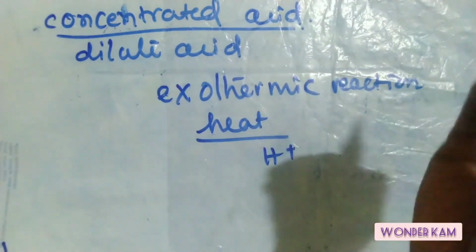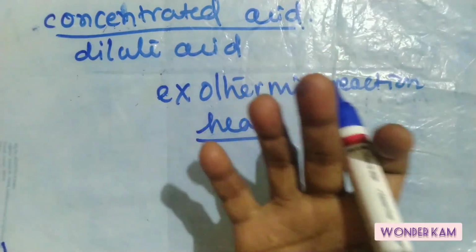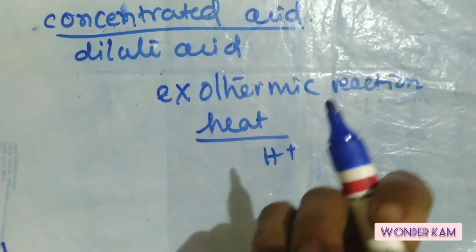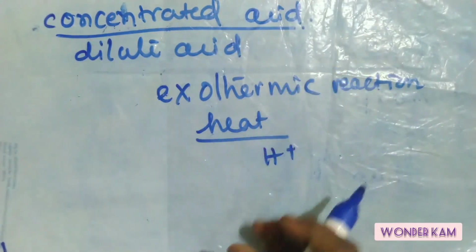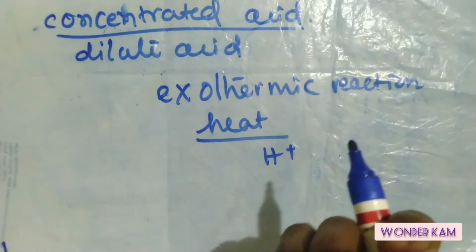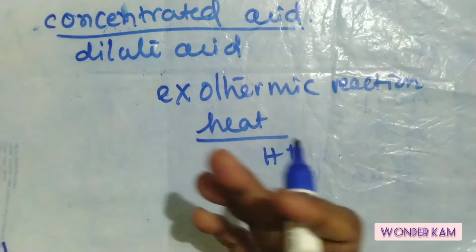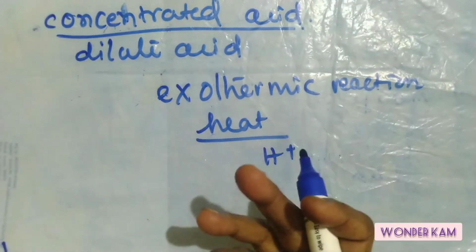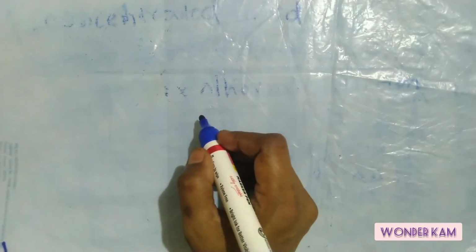If we add water to acid, there will be chances of sudden explosion, and the heat can be converted into vapors, and there may be chances of spilling out of the acids, and even sometimes there will be breakage of the beaker during the mixing process. So we need to be very careful while diluting the concentrated acid in water.